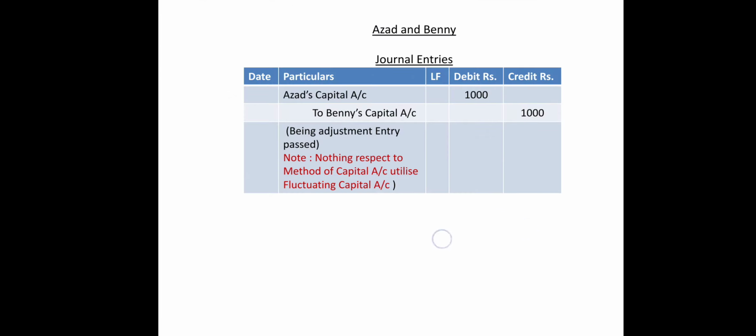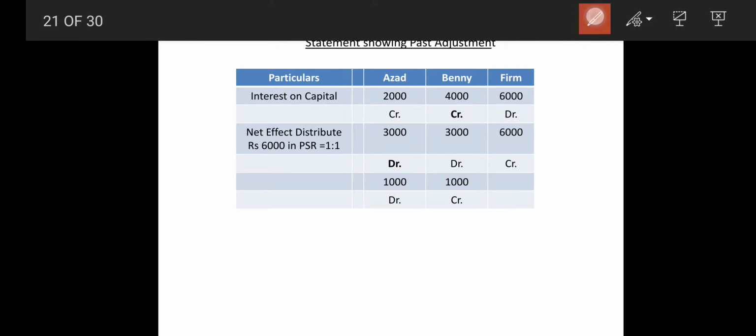So here look at the sum. Interest on capital 2,000 credit and 4,000 credit, while in the appropriation account it will be debit. Now this is only the net effect. So 6,000 is distributed in the profit sharing ratio, 1:1. 3,000 and 3,000 debit and debit. Why debit? Because we are nullifying this, so it will be shown with a debit sign because of the distribution.